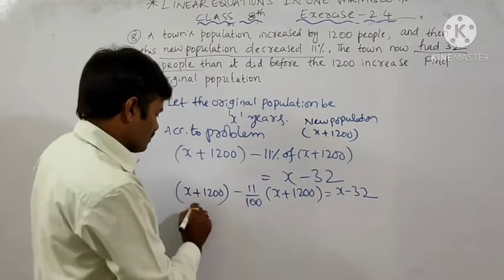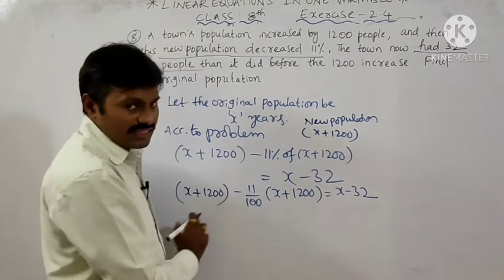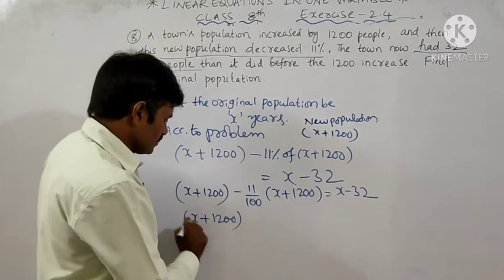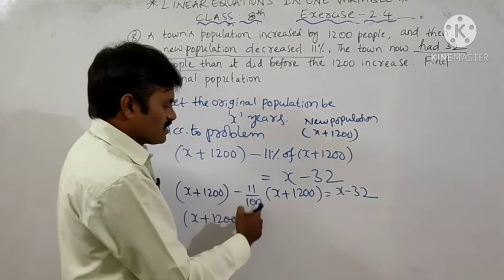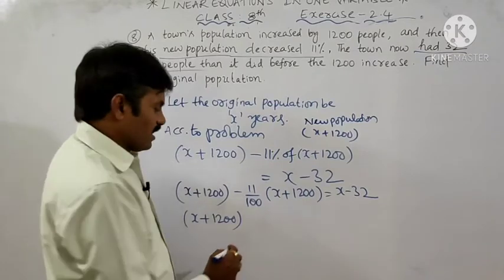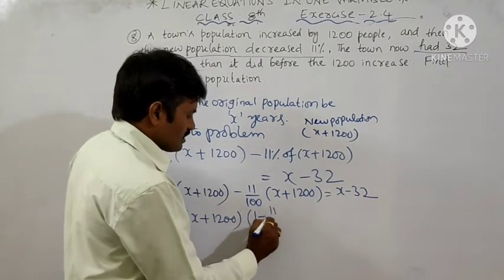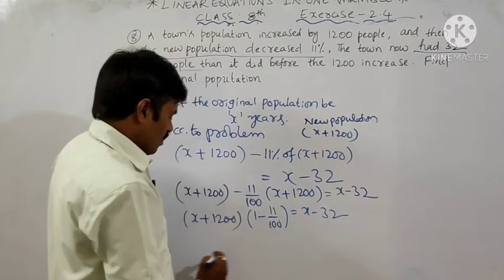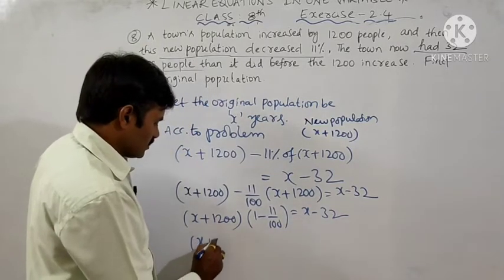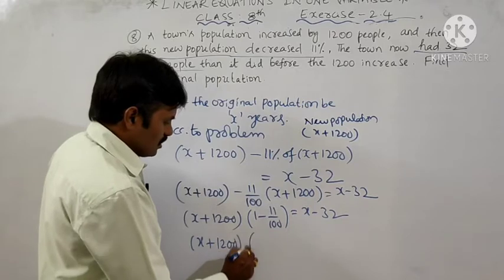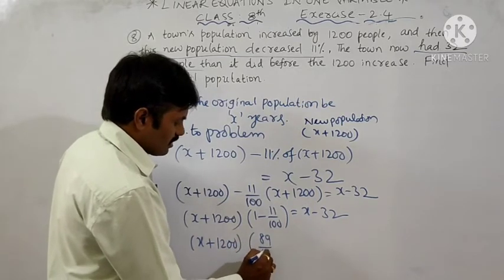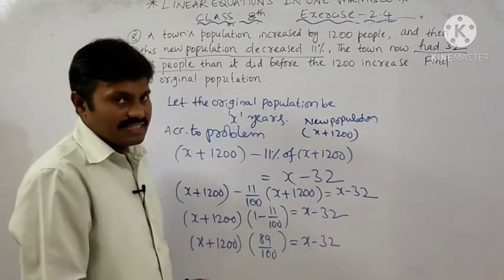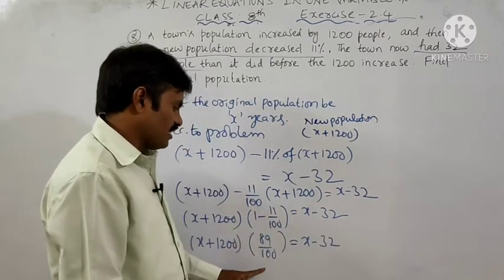Okay, clear? Now x plus 1200 is common factor here. So I take out x plus 1200. The remaining one is 1 minus 11 by 100, that is equal to x minus 32. 1 minus 11 by 100 is how much? So x plus 1200 into, it is 89 by 100. Am I correct? That is equal to x minus 32. So by taking LCM, 100 minus 11, 89 by 100.